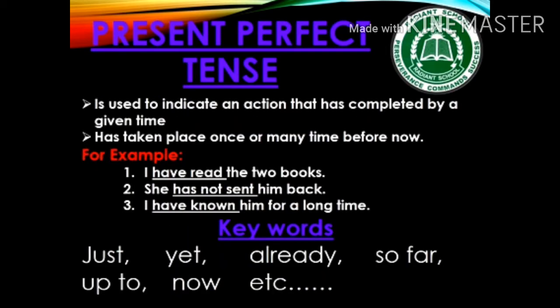Present perfect tense is used to indicate an action that has completed by a given time or has taken place once or many times before now. For example, I have read the 2 books. She has not sent him back. I have known him for a long time. The keywords for present perfect tense are just, yet, already, so far, up to now, etc.